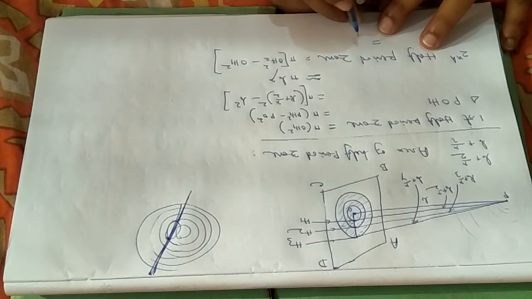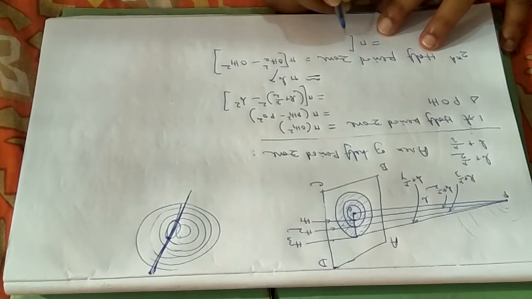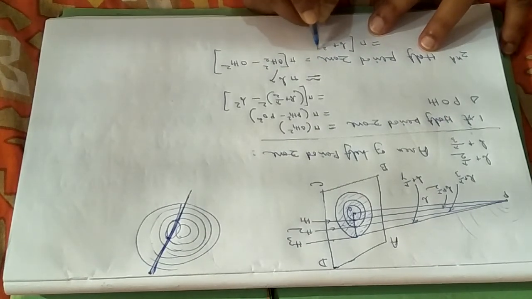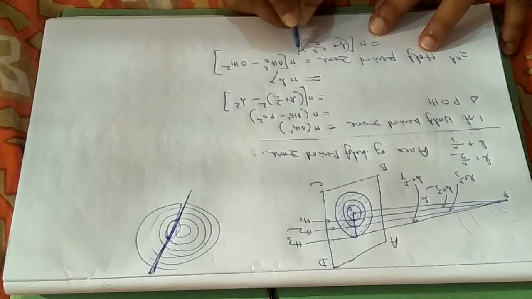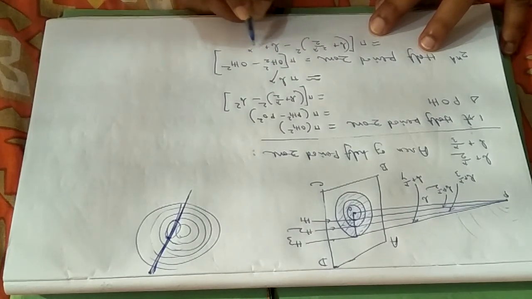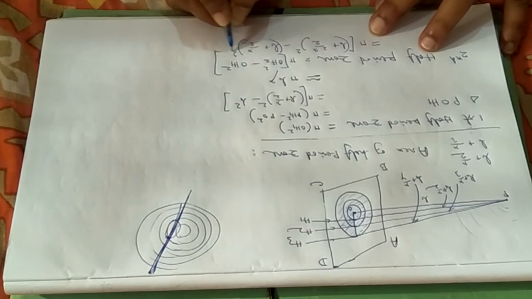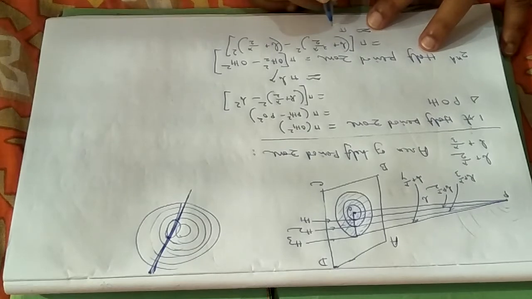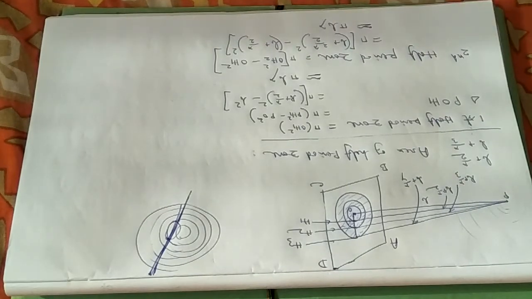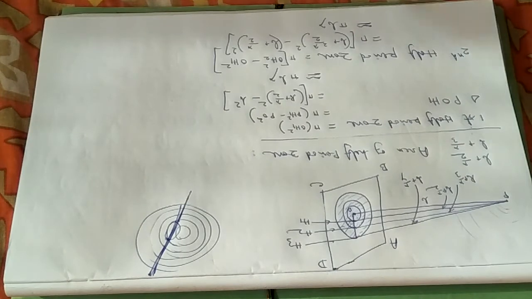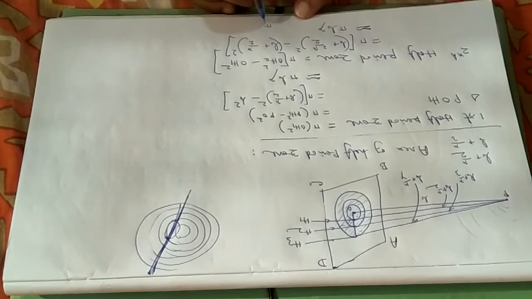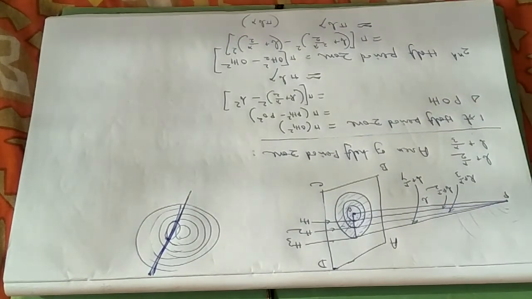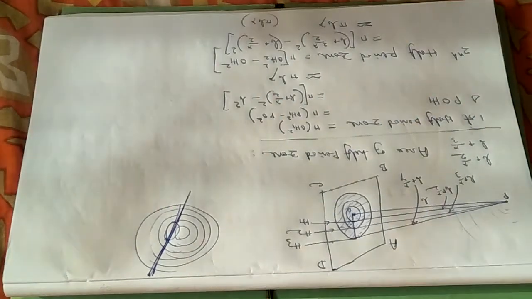So I am proceeding in the same way. I am writing it pi, and this will be B plus twice lambda by 2 whole square minus B plus lambda by 2 whole square. Neglecting the higher order terms, you will be getting just pi B into lambda. So what I can conclude, the area of all the half period zones are equal, and this is equal to pi B lambda, the area of any half period zone.